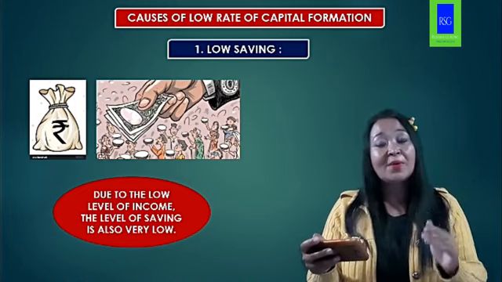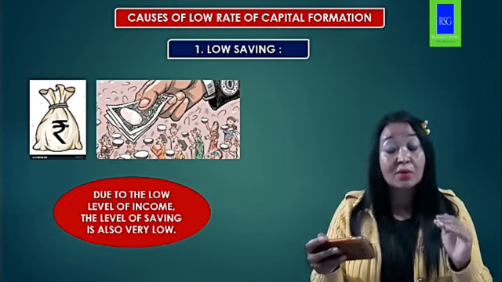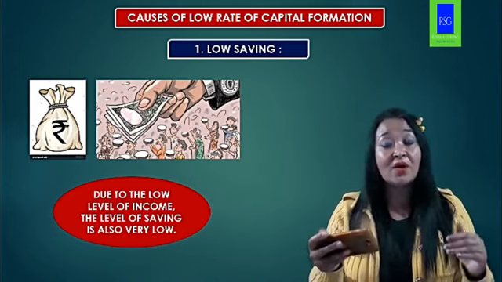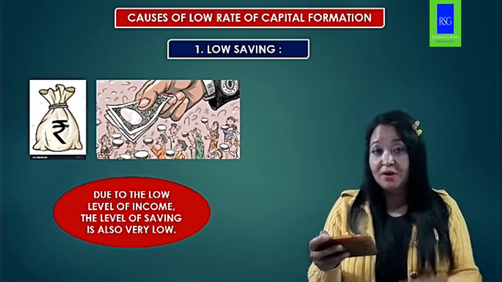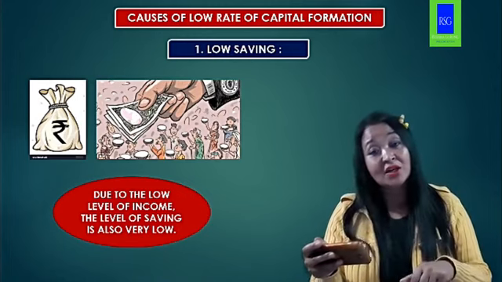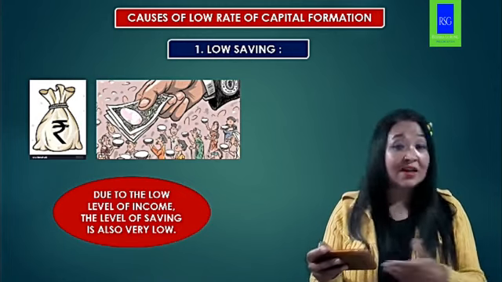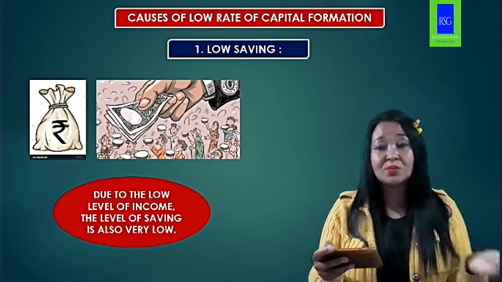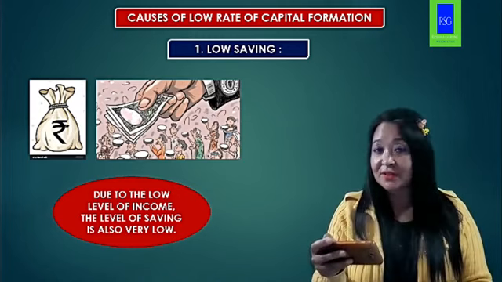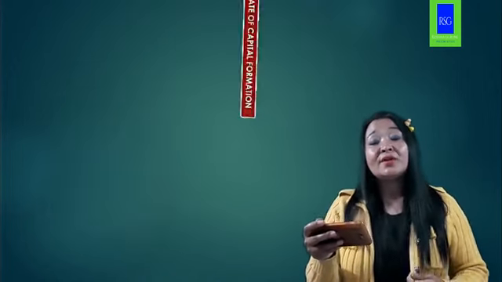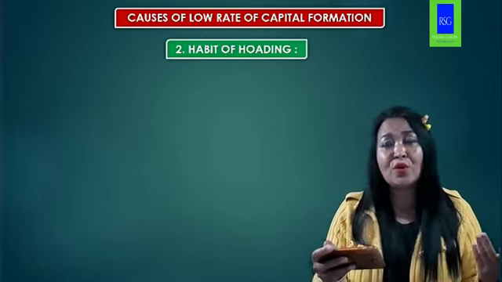Okay, so the level of saving is mostly decided by the level of income that you earn. Alright, but in our country, what happened? The level of savings is very, very less, and that is one factor which is responsible for what? Low capital formation.